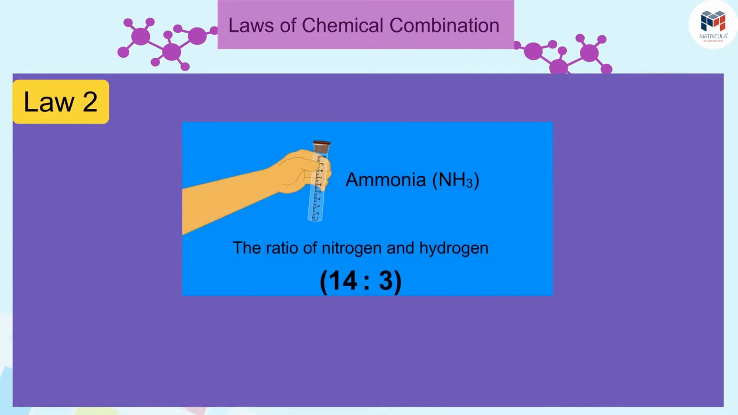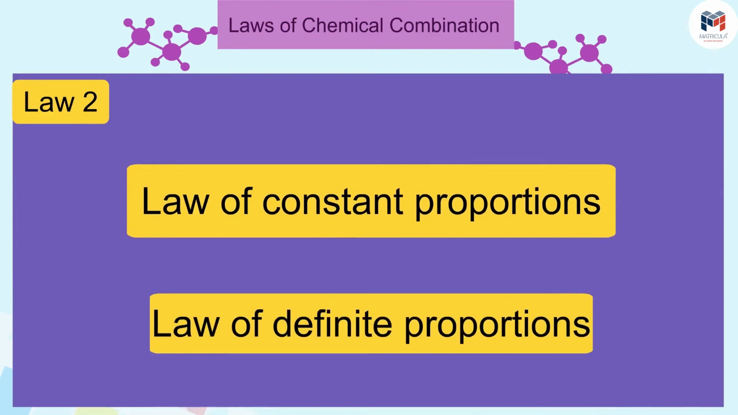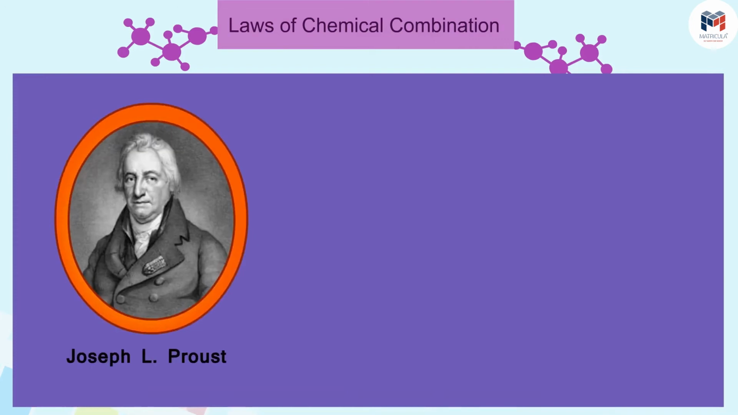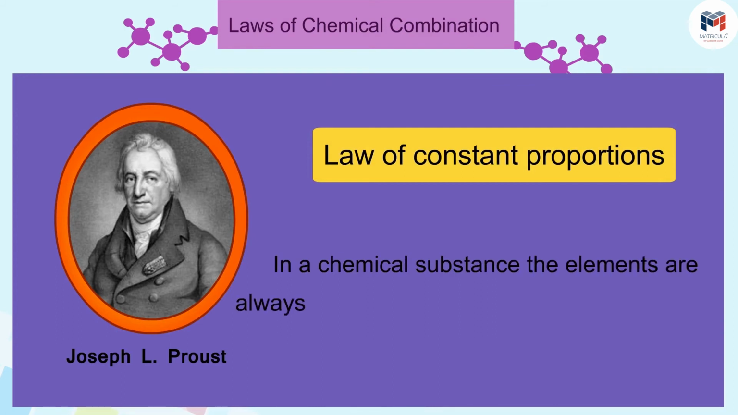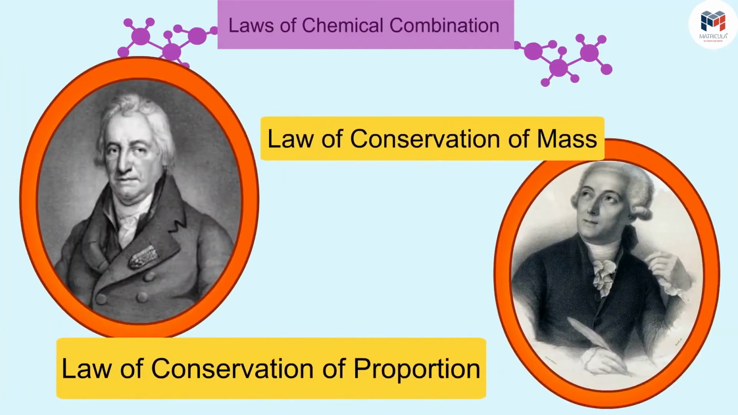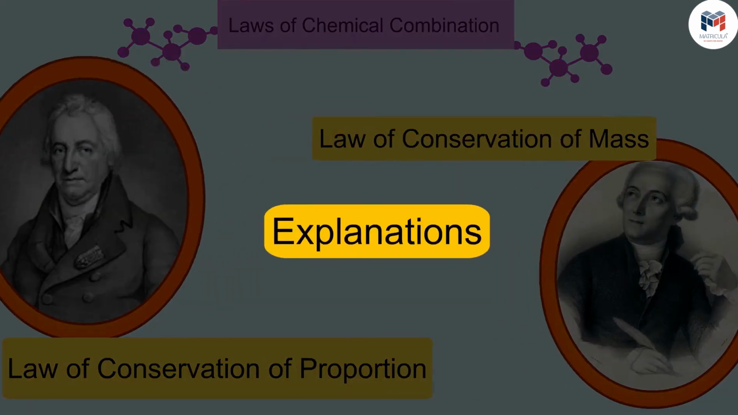These examples explain the law of constant proportions, also known as the law of definite proportions. This law was stated by Proust as: in a chemical substance, the elements are always present in definite proportions by mass. Scientists defined both these rules, but the next problem faced by them was to give appropriate explanations of these laws.